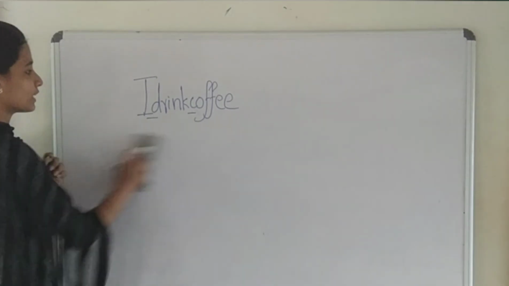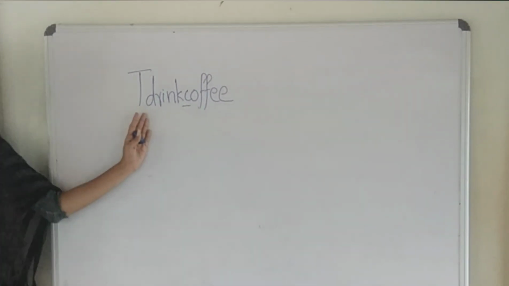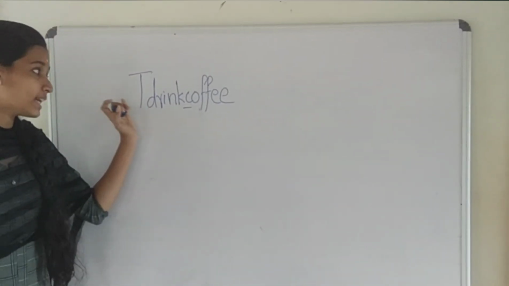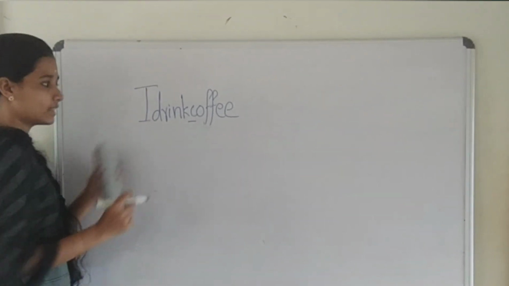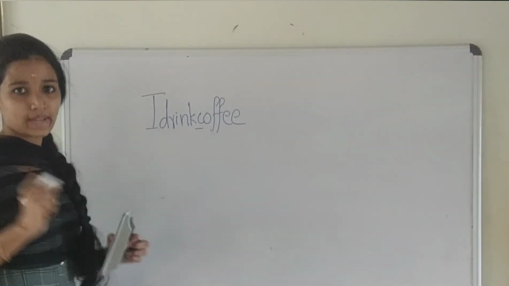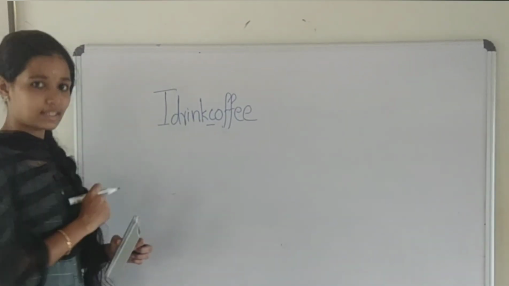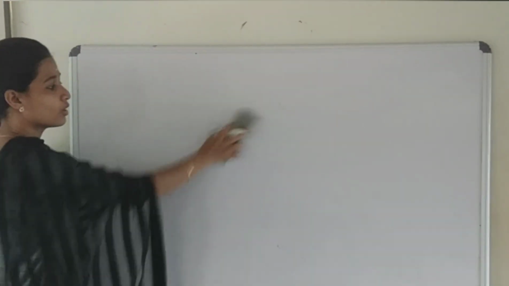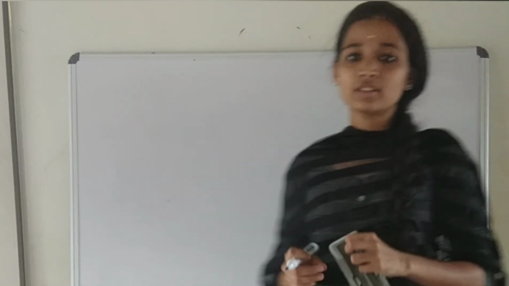If you write a sentence without enough spacing, it will be very difficult to read. Right? Just look at this sentence. Can we read it so easily? No, it will be really difficult to read, right? So when you write sentences, there should be enough spacing. Spacing is very important when you write a sentence. So that is the second rule for writing a sentence. Now we can move on to the third rule.